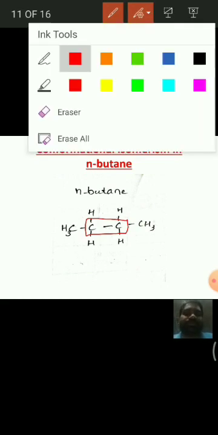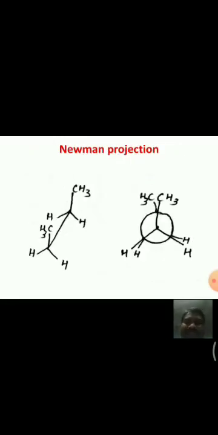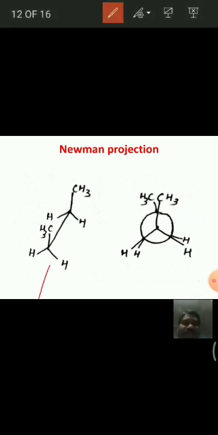For explaining the conformational isomerism, we take this C single bond C, and due to this CC bond rotation, we get different conformations for N-butane. See, this is the structure of N-butane.